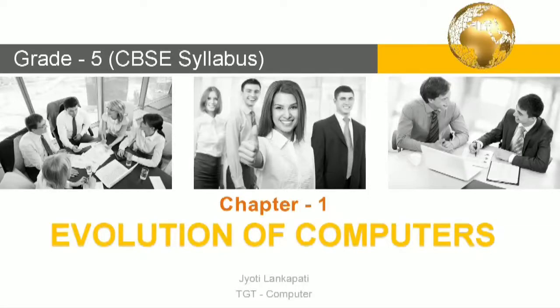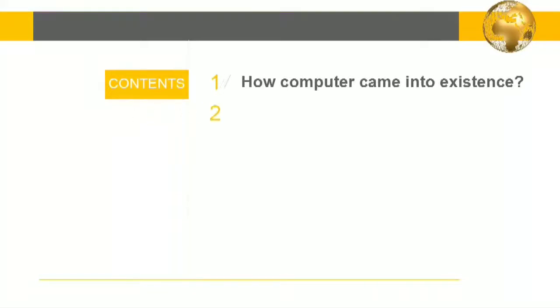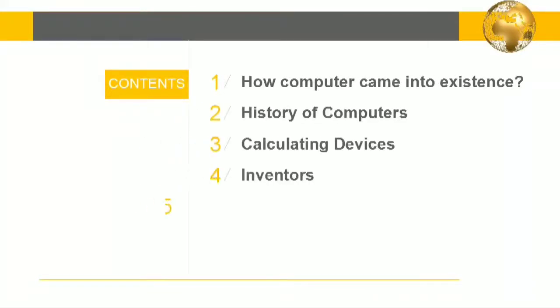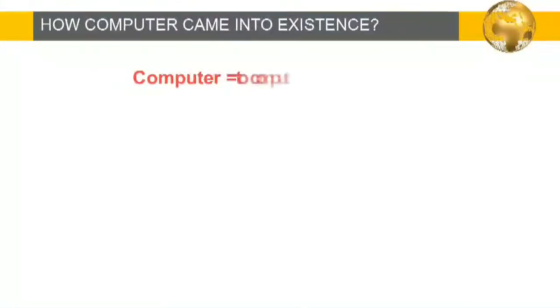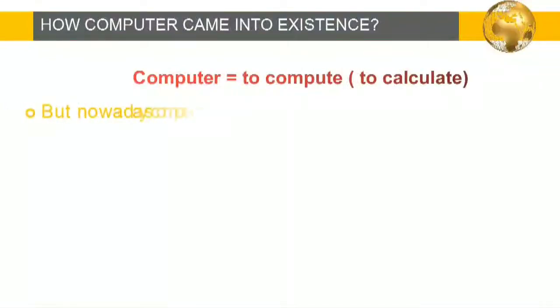The contents of this chapter are: first, we will learn how computer came into existence, history of computers, calculating devices, inventors, and then we finish with generations of computer. Now let's start. How computer came into existence.